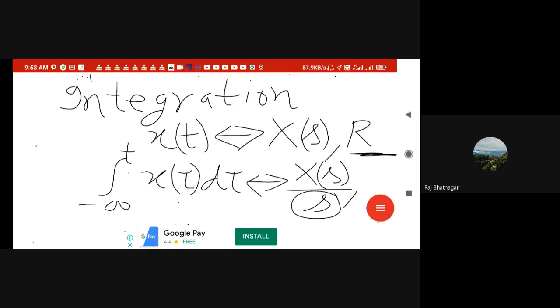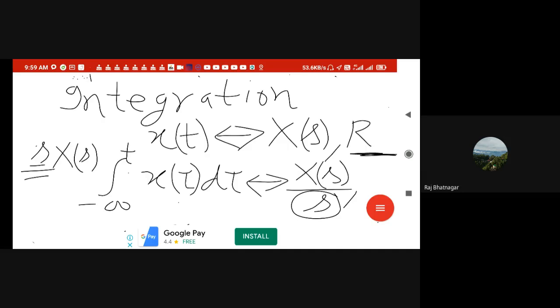Similarly, in the differentiation also, it is s into X of s. So it is putting a pole at infinity. S into X of s is putting a pole at infinity, because if I put s equal to infinity here, it will be infinite, which is not allowed in the ROC, right? So s equal to infinity we have to leave. So either the infinity will be removed, or infinity can be added. How will it be added?